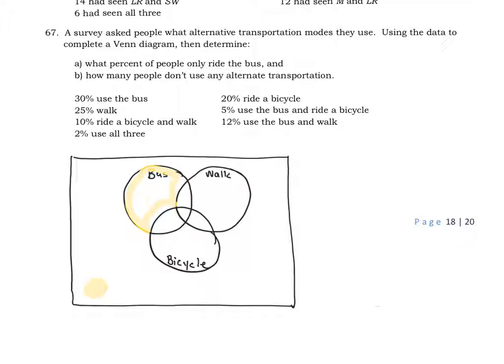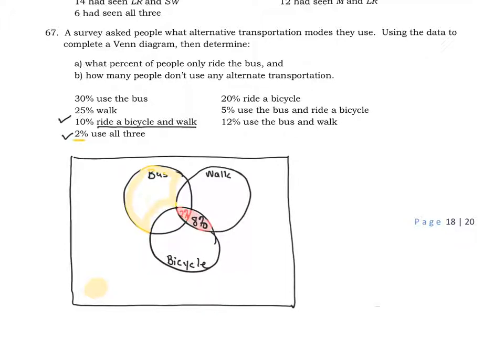Okay, as before, the first thing we want to do is put how many people use all three. So that's 2%. That would go in the middle. Okay? And then now we're going to look at the regions where people do two things. And again, they did not say bicycle and walk only. They said bicycle and walk. So that's going to be this entire region. Let me go ahead and mark that. This entire region right here when they say ride a bicycle and walk. So we need to make sure we take that 10%, subtract the 2%, and that again will give us the 8%. So as you see, 10% ride a bicycle and walk.